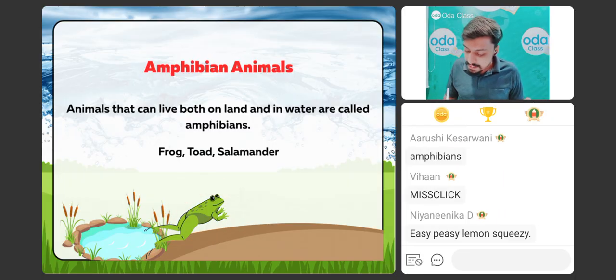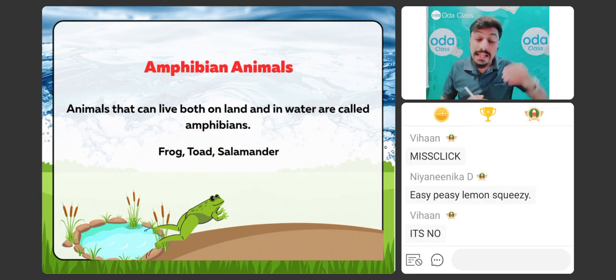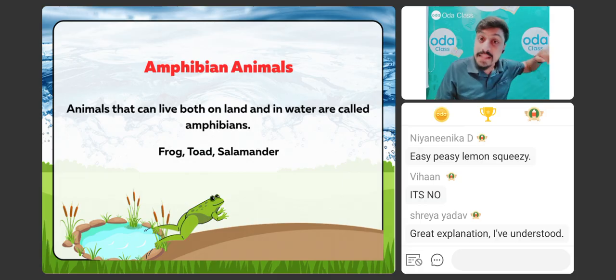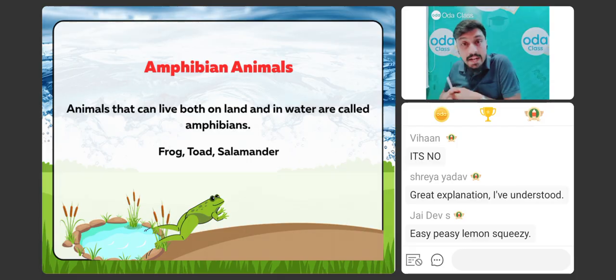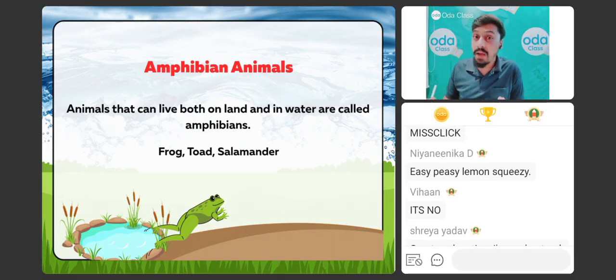Right. But animals like frog and toad can stay inside the water for several days, for several months, and also they can stay on land for several days and several months. ठीक है, समझ गए what exactly are amphibians?